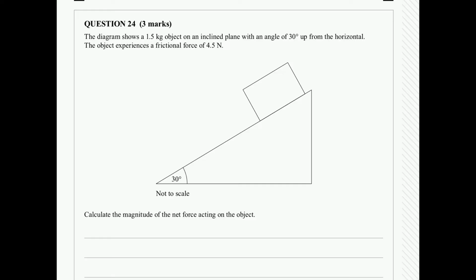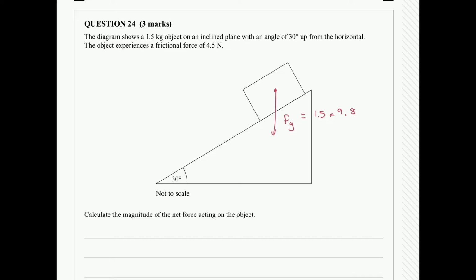So this is very similar to one of the MCQs that was given earlier on this paper, just getting you to recall what the forces are that an object on an inclined plane can experience. So let's quickly draw through all the forces that have been explained here. So we have a force of gravity, Fg, otherwise sometimes known as Fw. That's going to be equal to the mass of the object, 1.5, multiplied by 9.8.